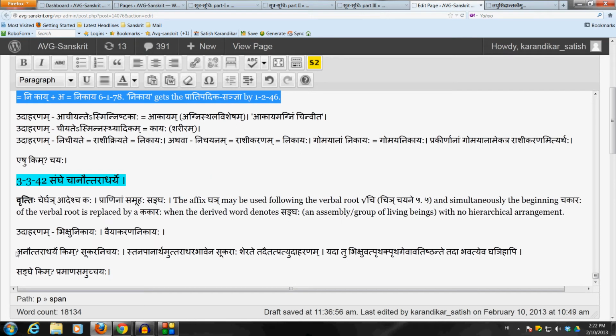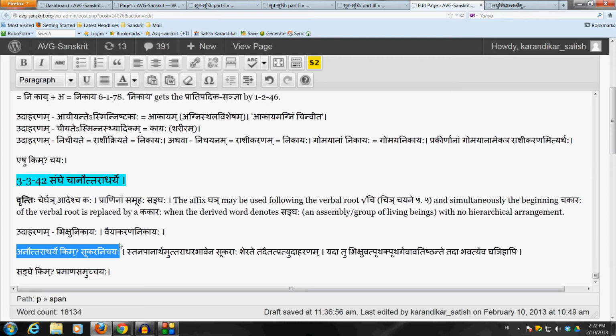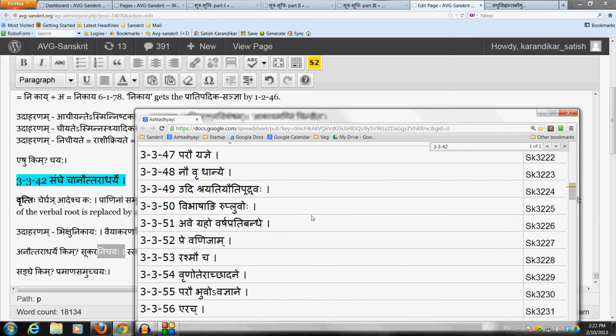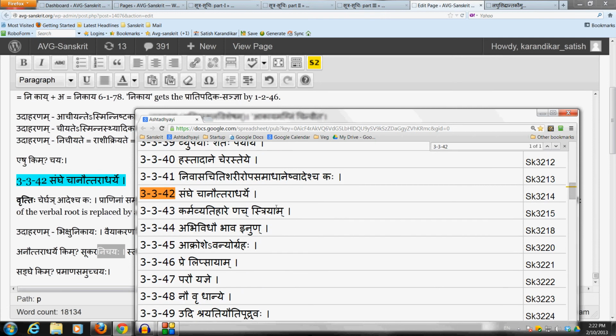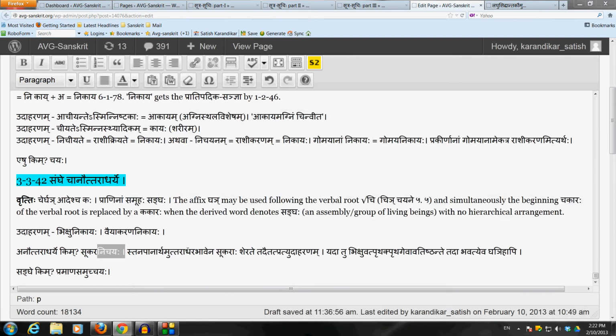So here the affix ghai cannot be used. We have to go and use the affix ach by erach. Yapavadaha erach 3356 has to be used here. The special sutram 3342 cannot be used. Why not? Because here we have what is called the arrangement of high and low, up and down arrangement. It is explained as follows: Stanapanartham Uttaradhara bhavena sukaraha sherate, meaning the pigs lie down in this arrangement of up and down, high and low.